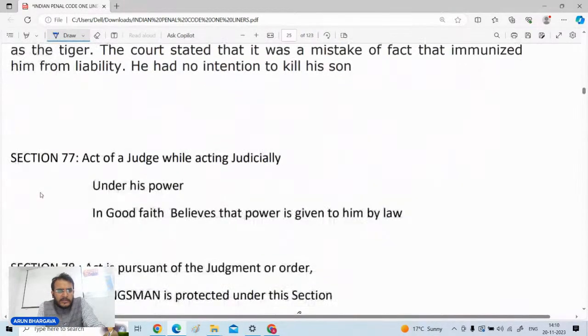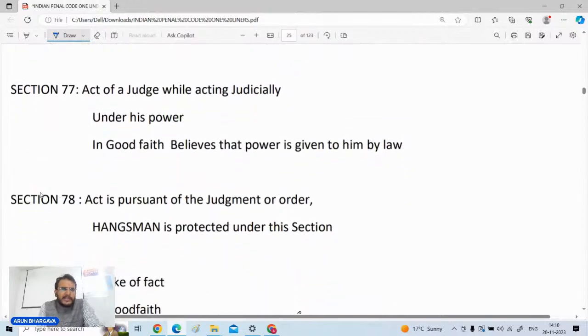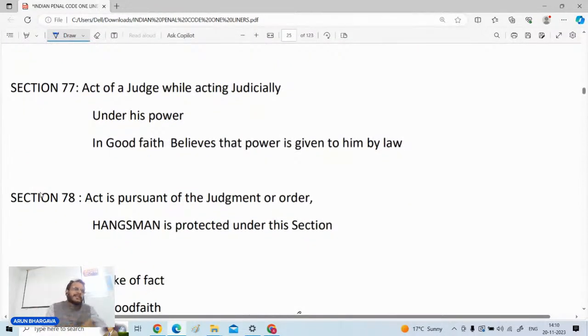Along with this, let me tell you what other things are relevant. One thing that is asked: if a person is being selected as a judicial officer, whatever he is doing, is he liable for anything? The answer is no. An act of a judge while he is acting judicially is protected under Section 77 of the IPC, if he believes in good faith that he has the power to do such a particular act.